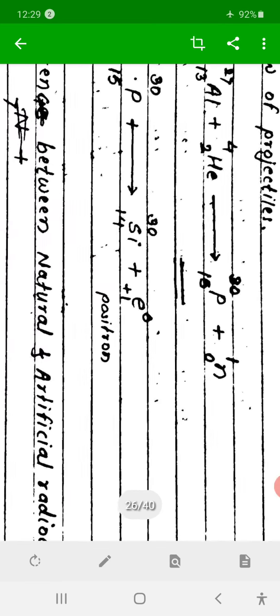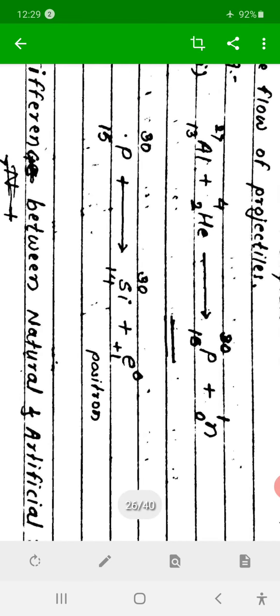Here is an example of artificial radioactivity: aluminium, a lighter nucleus. Aluminium 13 27 is bombarded with helium 2 4, that is, an alpha particle, and it is converted into phosphorus 15 30 by emission of a neutron, one neutron as ejectile. That aluminium 13 27 is actually stable.